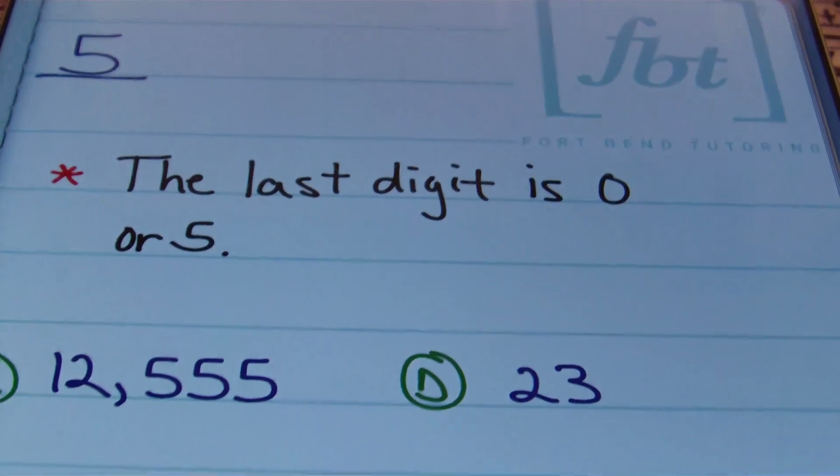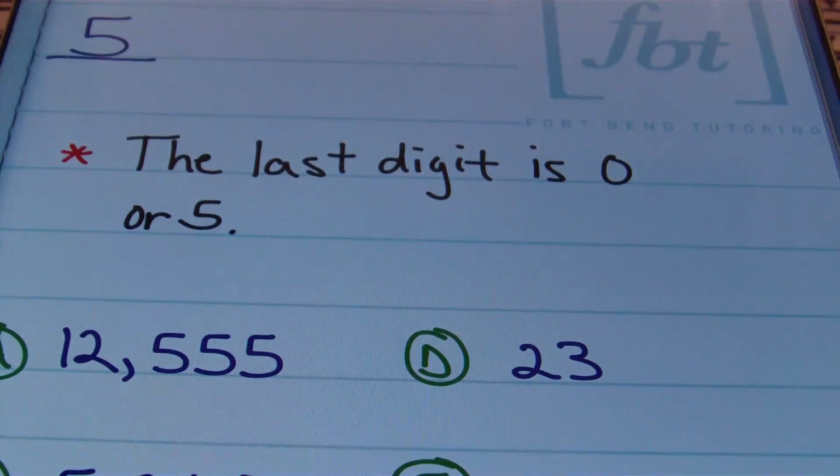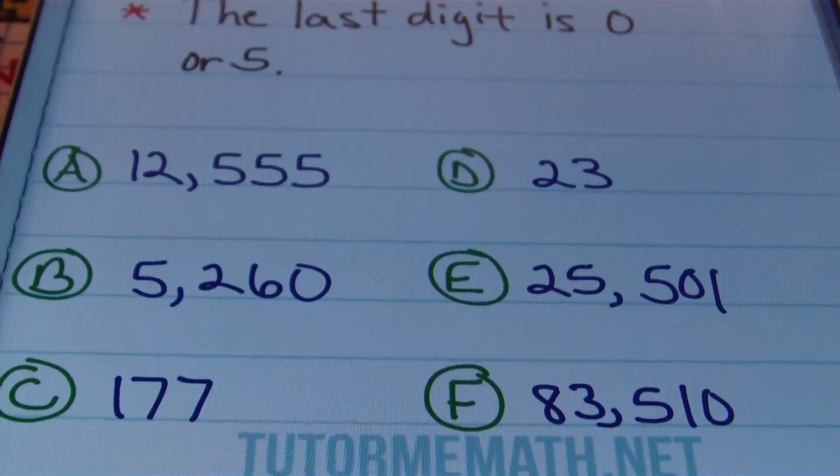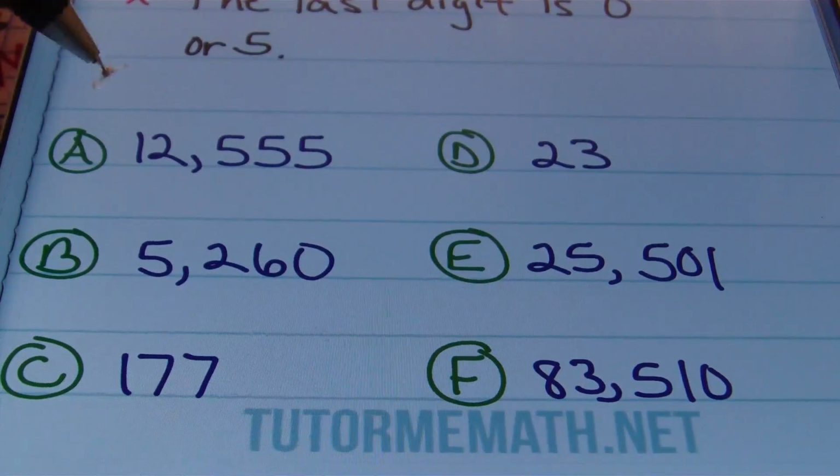All right, divisibility by the number 5. That means that the last digit is going to be 0 or 5. You have a choice. If the last digit is 0, or if the last number is 5, then the entire number is divisible by 5. So if we're starting out with A here, let me go ahead and get that in view. We have 12,555. The last digit is 5. Therefore, the entire number is divisible by 5.